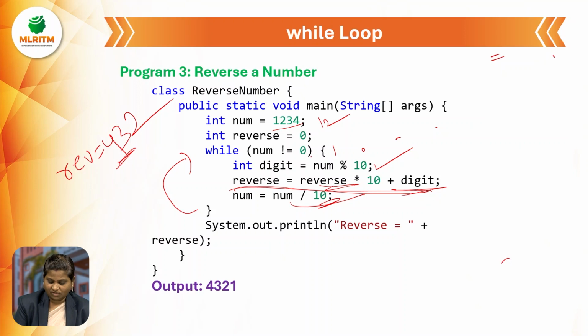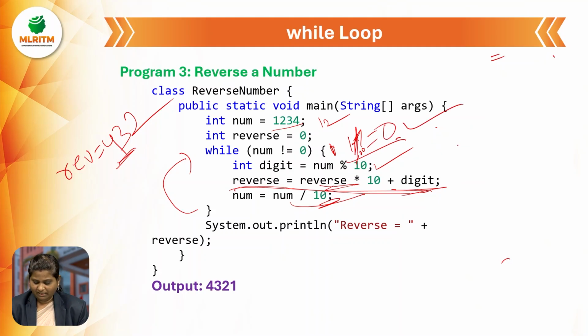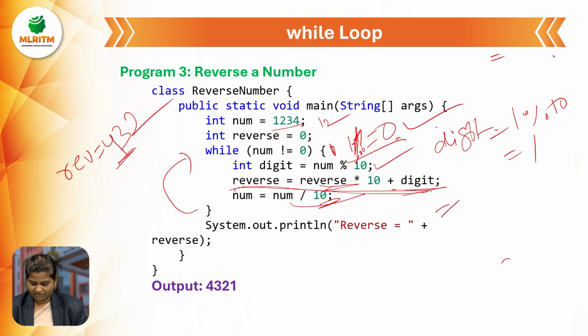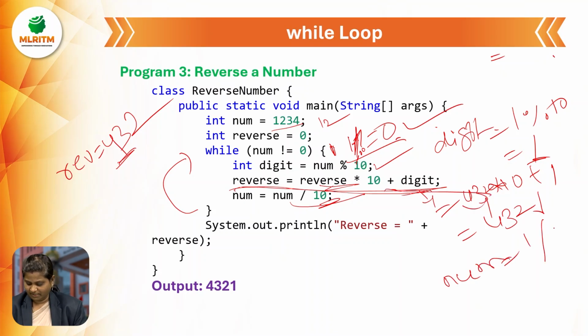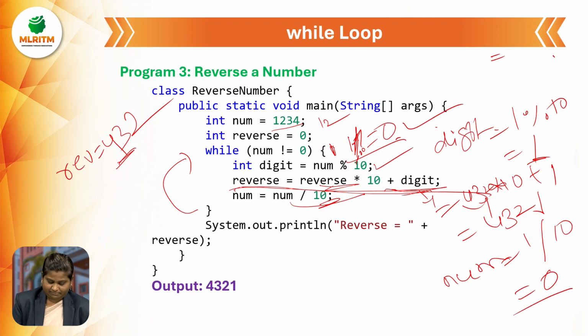Here number is not equal to 0, it means 1 is not equal to 0. Yes, this condition is true. Again, digit is equal to 1 percent 10, that is 1. Next, reverse is equal to 432 into 10 plus digit value 1, that is 4321. And after completion of this, number is equal to 1 by 10, that is 0.